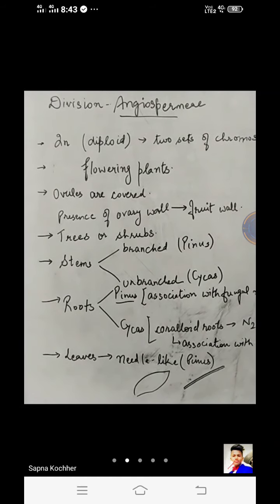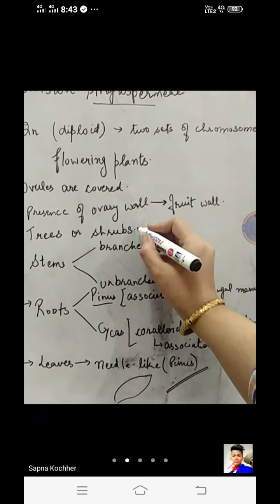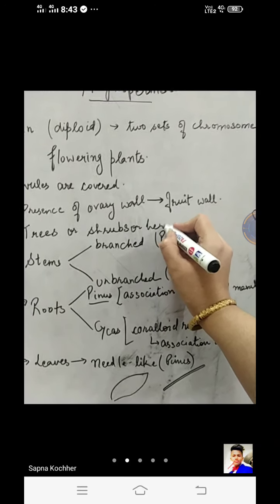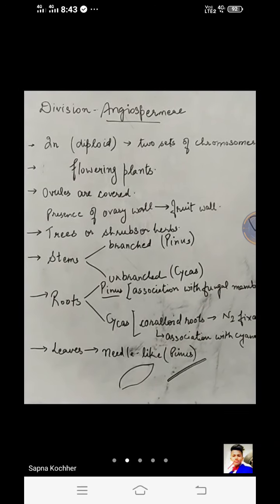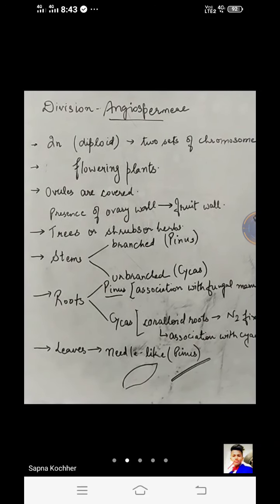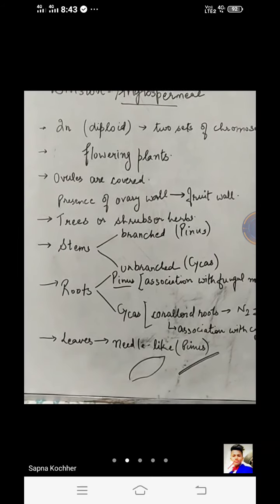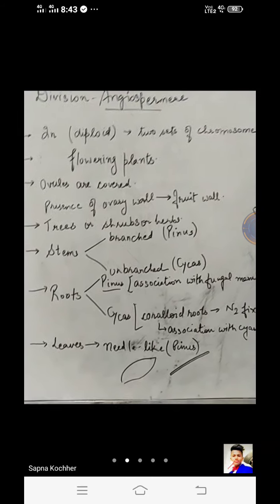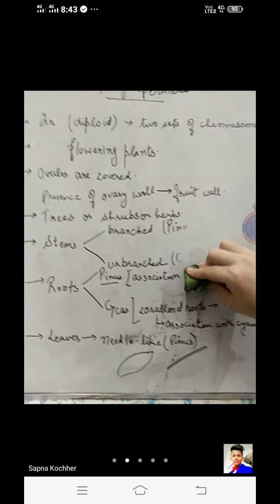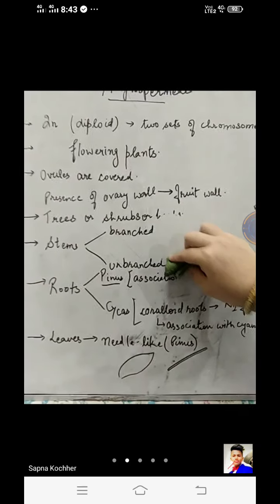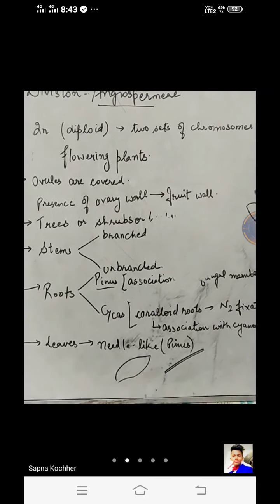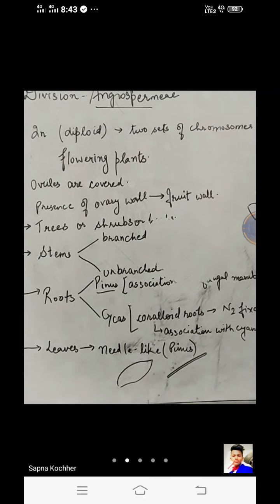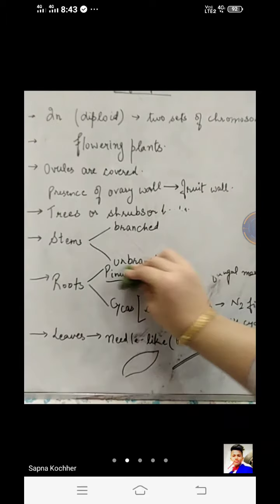Here the plants can be trees, shrubs or even herbs, because they are flowering, if they belong to the angiosperm group. The stems can be branched or unbranched. Some of the members show associations in their roots with lower organisms as well, right? So examples are not the same.